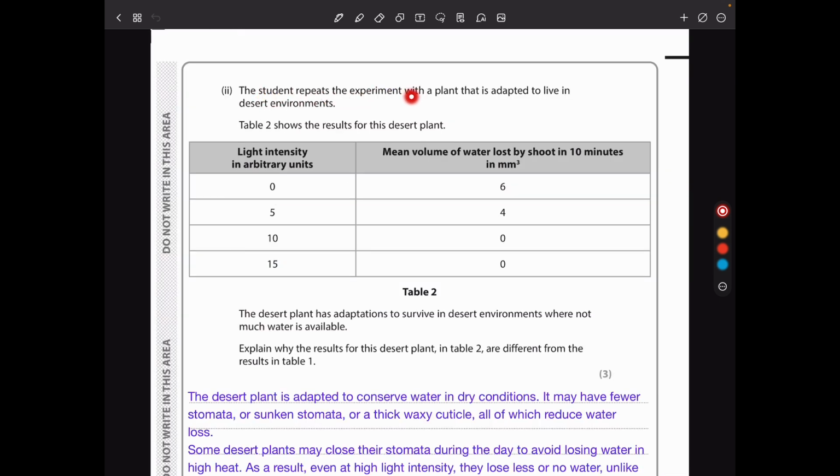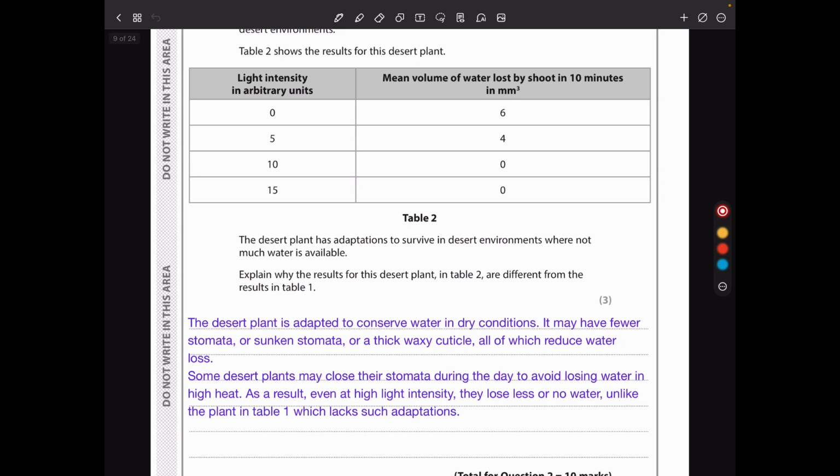Then the student repeats the experiment with a plant that is adapted to live in a desert environment. So table 2 shows the results. We see as light intensity increases, there is a decrease in the water loss, and after this light intensity, there is no change or there is no water loss at all. So they say the desert plant has adaptations to survive in desert environments where not much water is available.